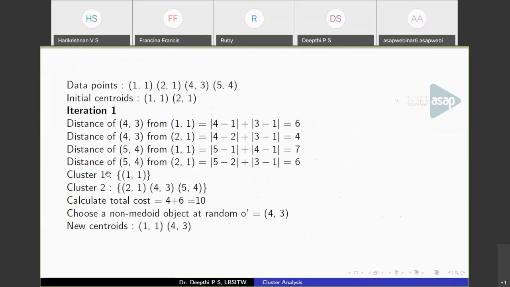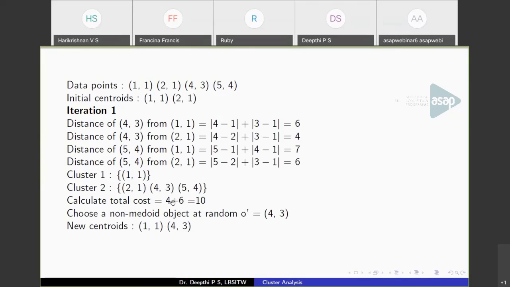Total cost is, see, in the first iteration, cluster 1 has just 1,1 and cluster 2 has these 3 points. So these are the points that we are going to assign to any of these clusters. So 4,3 and 5,4. For 4,3, when we calculate the distance from 1,1 and 2,1, we got the minimum distance as 4. That is why we assigned it to cluster 2. So this cost is the cost of assigning 4,3 to the second centroid.